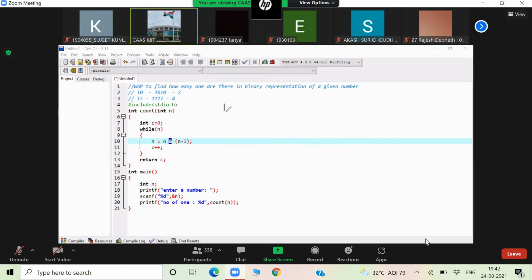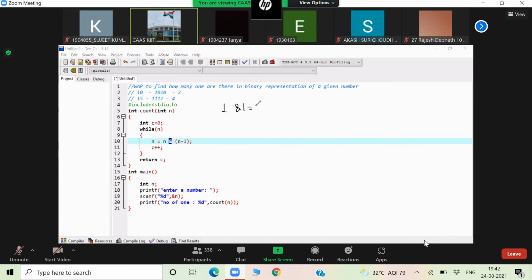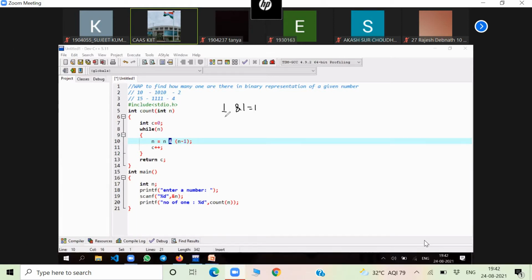It will work on binary digits of the number. 1 and 1 is 1. Okay. But 1 and 0 is 0. Okay. Your 0 and 1 is 0. You are all electronic students. You are all acquainted with these things. Then 0 and 0 is 0. Okay.